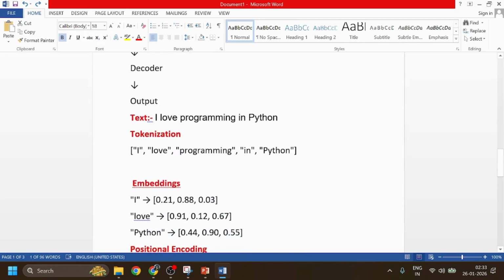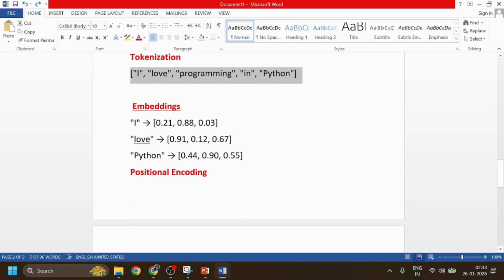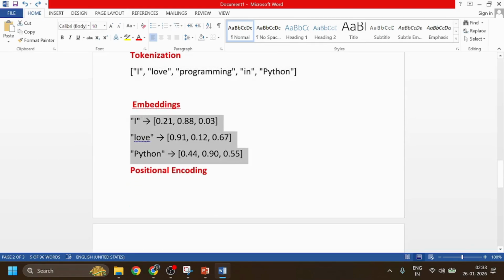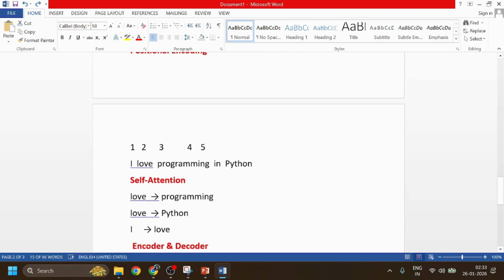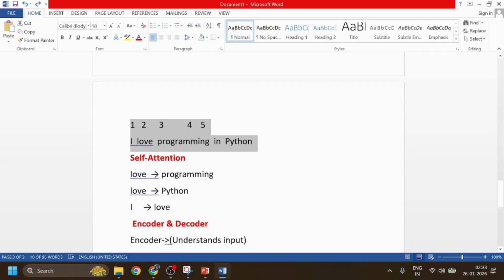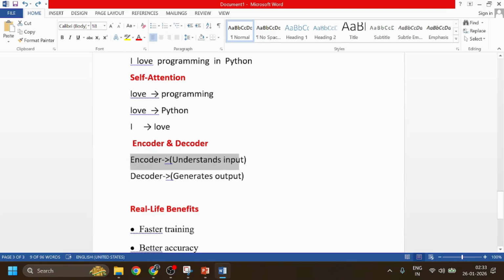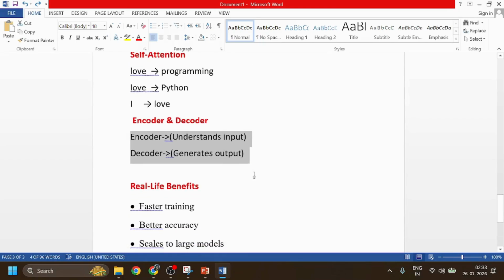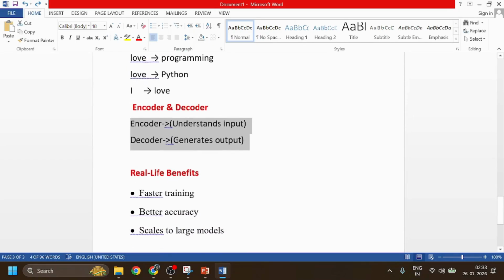Okay, first of all you need to take one text, and then you need to do tokenization. After tokenization you need to do embedding, converting text into a numeric format, that is vectors. That is called the embedding. Then positional encoding. After this we need to do self attention, and after this we have encoder and decoder. Okay, now we can see real life benefits.